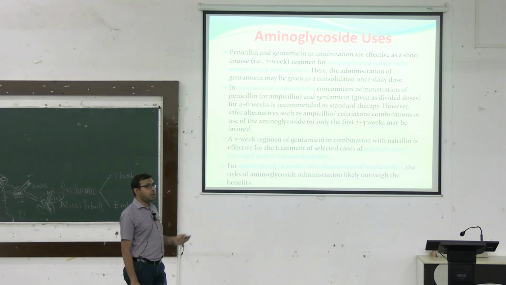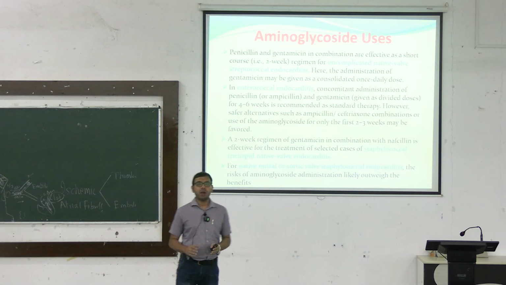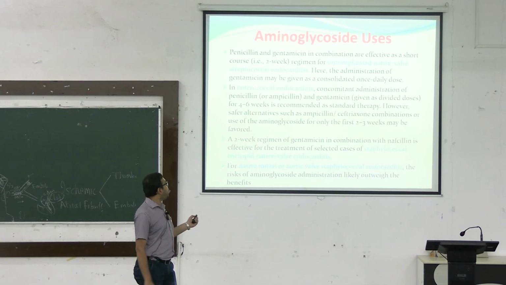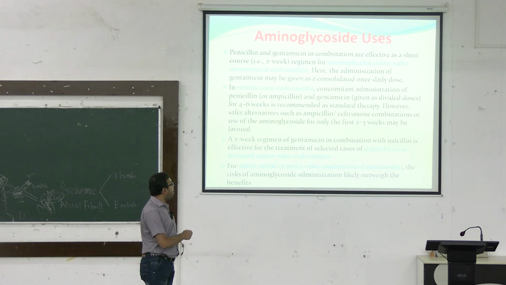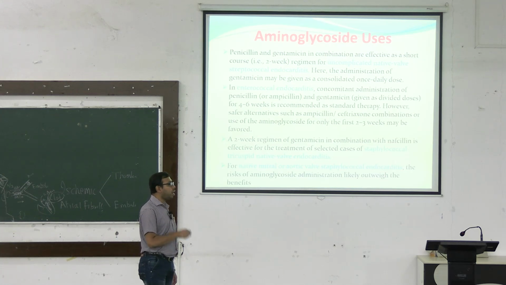Penicillin and gentamicin is usually effective as a short course, usually 2 weeks of therapy. We are using some beta lactam plus aminoglycoside combination given for 2 weeks of therapy. The administration of gentamicin may be given as a consolidated once daily dosing. In enterococcal endocarditis, a concomitant combination of ampicillin and gentamicin in divided doses can be given. Usually, we can use it in staphylococcal tricuspid native valve endocarditis or native mitral or aortic valve staphylococcal endocarditis.